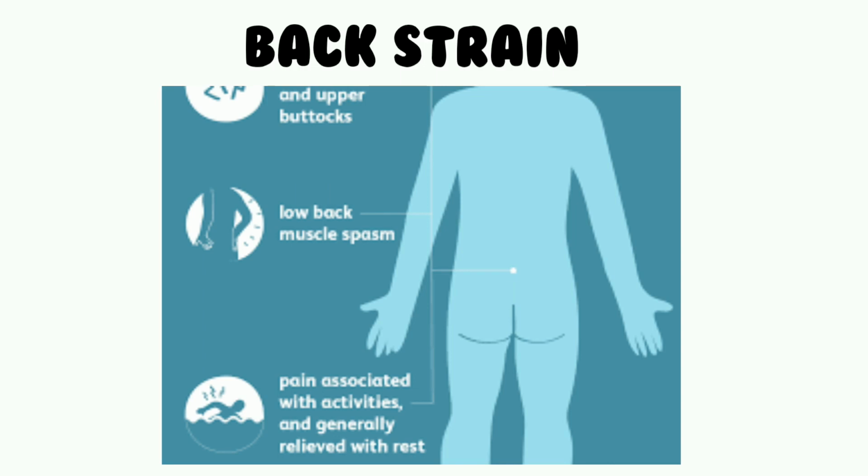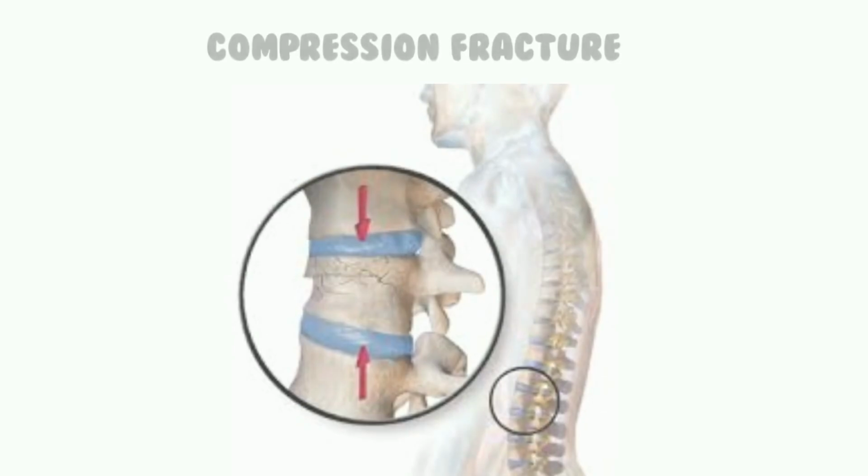Sedentary workers and women after pregnancy are also frequent candidates for back strain. Acute ligament sprain may occur while lifting a heavy weight, sudden straightening from bent position, pushing etc. Treatment is non-specific.